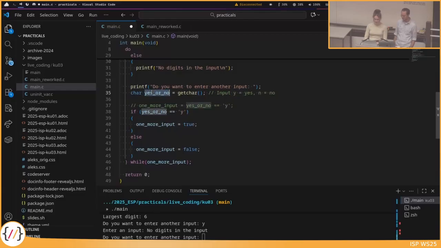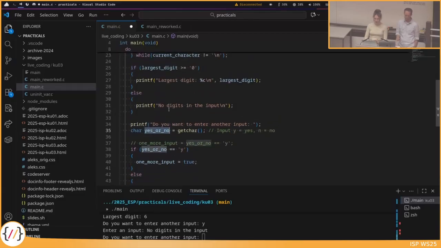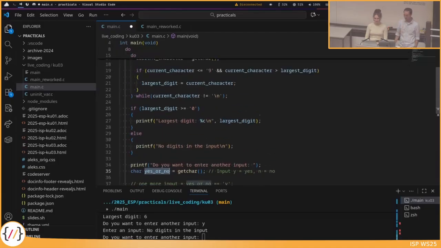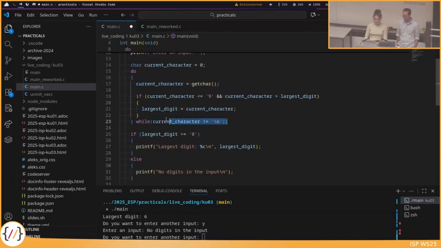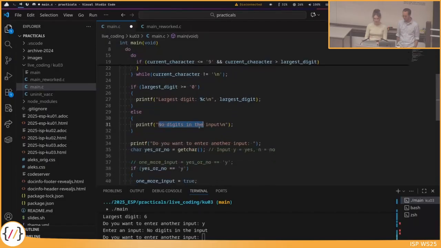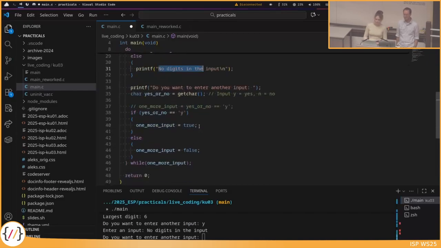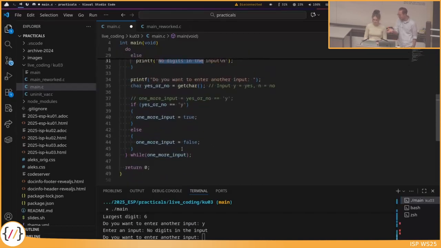The Y is stored in yes or no. We check, we loop, but the \n is still in the input buffer. And the next getChar we have is this one here, and it's immediately the \n. So we already exit the loop and print no digits in the input. So the program doesn't ask for another input, and then we are again at the question if we would like to repeat this or not.